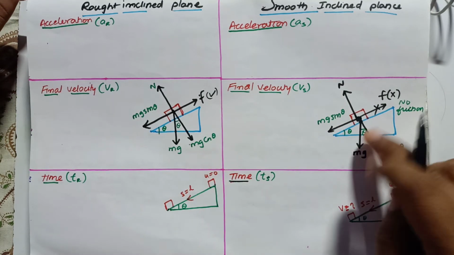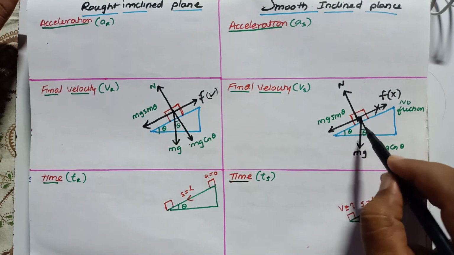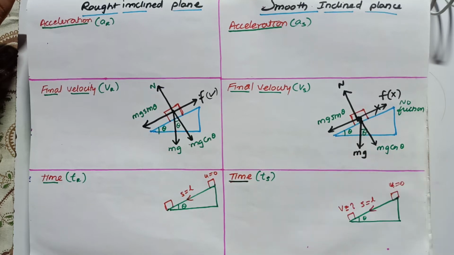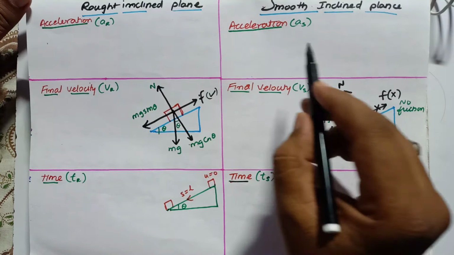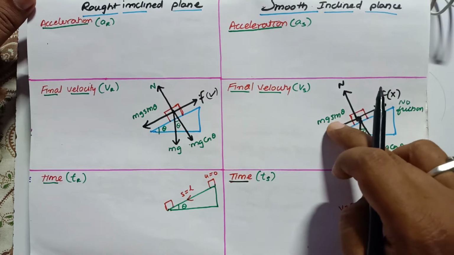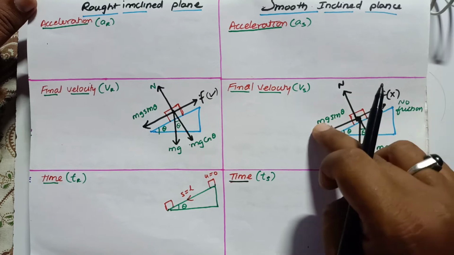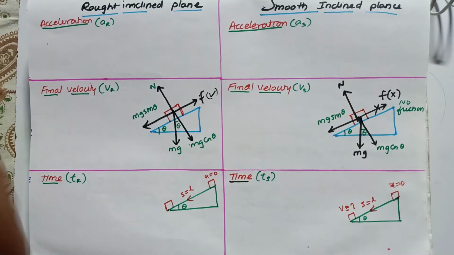So this is an inclined plane where a block is kept on the inclined plane. mg is acting downwards, mg cos theta this way, mg sin theta this way. So if you observe here, what is going to be the resultant force acting on this body? The resultant force acting on the smooth inclined plane is going to be mg sin theta.